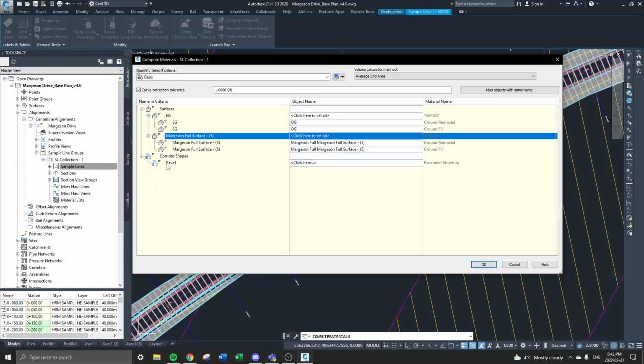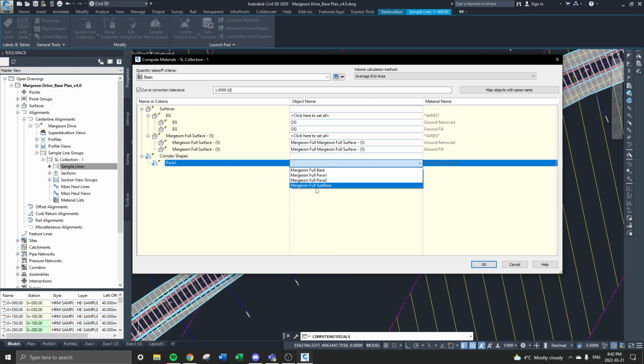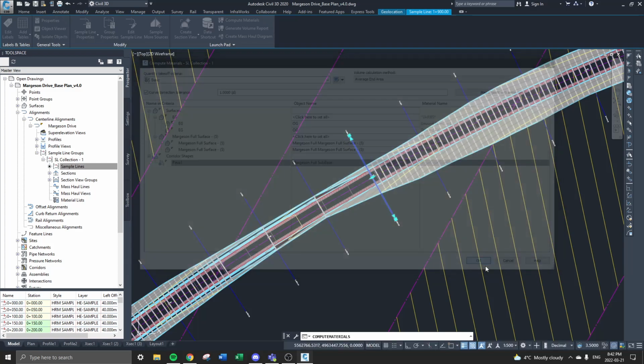Where it says corridor shapes, we have a pave area. You can actually generate different materials based off of the corridor cross section that you have. I think I'm going to pick subbase. To tell you the truth, I don't actually know if this affects too much of your mass haul diagram. I'll play around with it a little bit if I have time, but just leave it as subbase for now. Or maybe you want to pick something else and do some exploring on your own. Up to you. Okay, so hit OK.